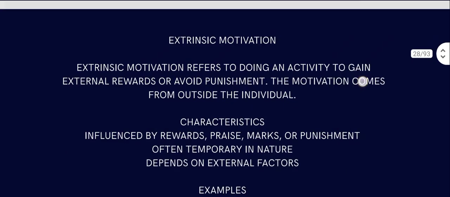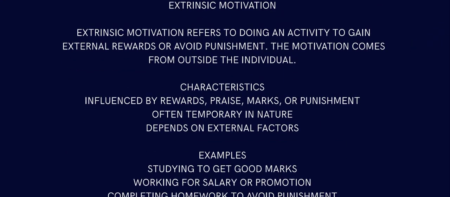Examples are reading a book for enjoyment, solving a puzzle out of curiosity, studying a subject because one loves learning it. Then comes extrinsic motivation. Extrinsic motivation refers to doing an activity to gain external reward or avoid punishment. The motivation comes from outside the individual. Characteristics: it is influenced by rewards, praise, marks, and punishment. That is not good. Often temporary in nature, depends on external factors. That is why it's often temporary, because you can get rewards or do things your whole life based on outer effect. You have to do something intrinsically.